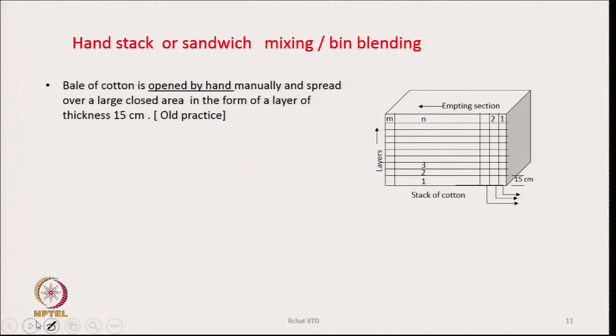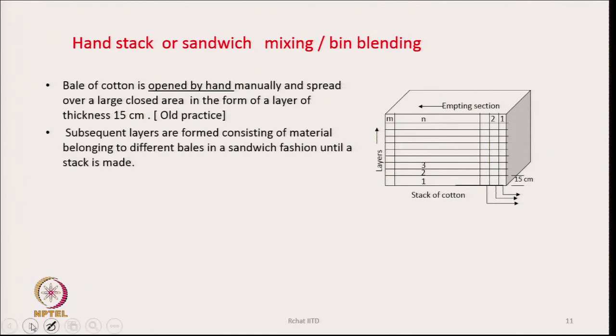This is the old practice. You see each layer, layer 1, layer 2, layer 3, form 30-40 layers, one on the top of the other. So, this process is entirely done manually. Directly from the bales we remove the fibers in the form of big chunks and spread them out on a floor. Then we take cotton from another bale and also spread it on the top of the first layer.